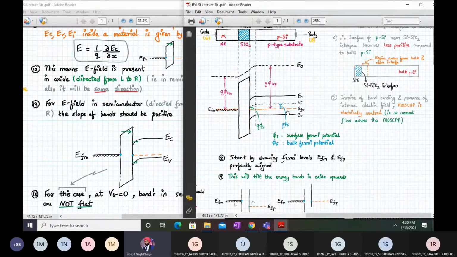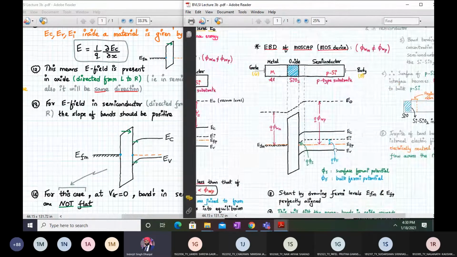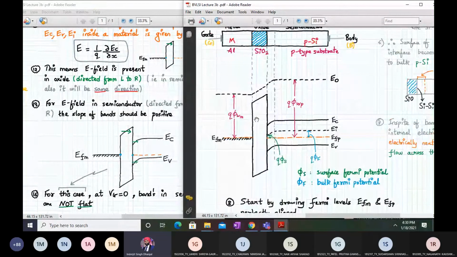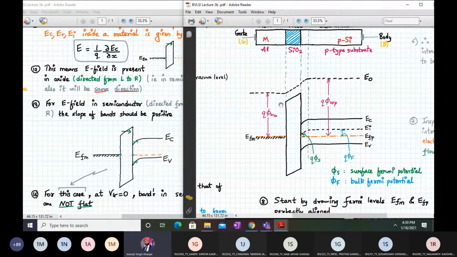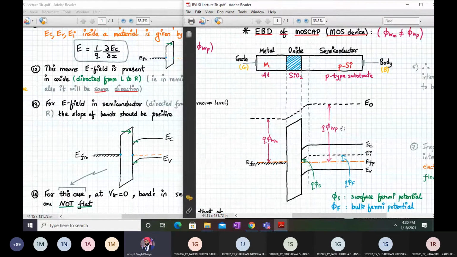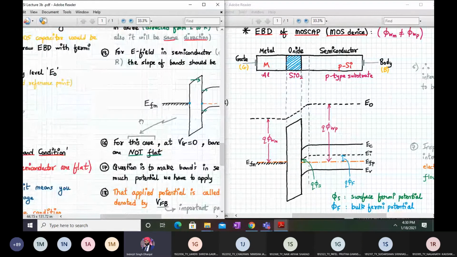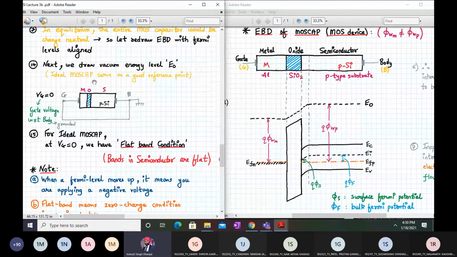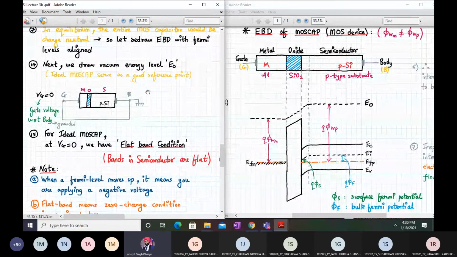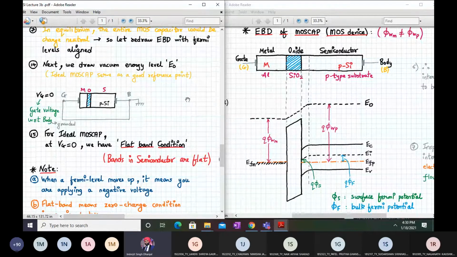Okay, fine. So I think we can move on to the next point. Now let's say I want to make these bands flat. I want to externally apply potential and make these energy bands flat. So what is that condition called? We will now see. Concentrate over here. Next we consider the flat band condition.